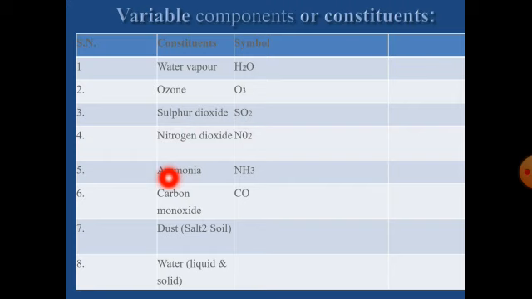Nitrogen dioxide, ammonia, carbon monoxide: in highly developed cities like urban cities, the carbon monoxide percentage is more compared to rural places. Likewise, these components vary with the time, with the place, with the season. So these components are called variable components of the Earth's atmosphere.